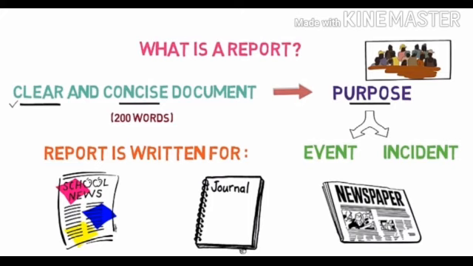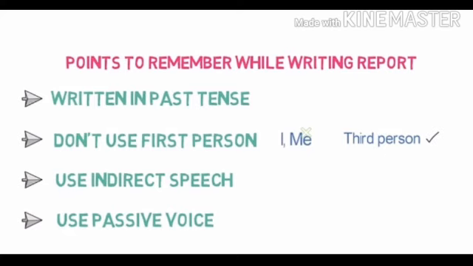Now there are some important points to remember while writing a report. The first point is that it must be written in past tense. Secondly, we should not use first person like I, me. These kinds of words are not allowed in the report. Instead of it, you have to use the third person. Third point, we use indirect speech while writing the report. And the fourth point is that we use passive voice while writing the report.